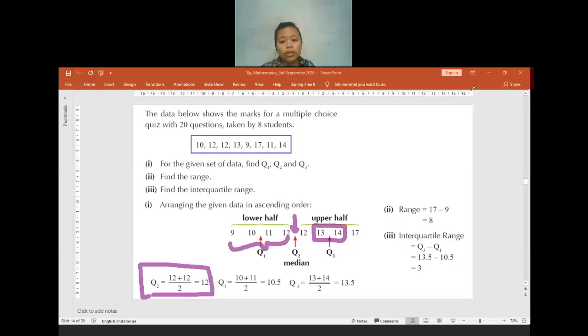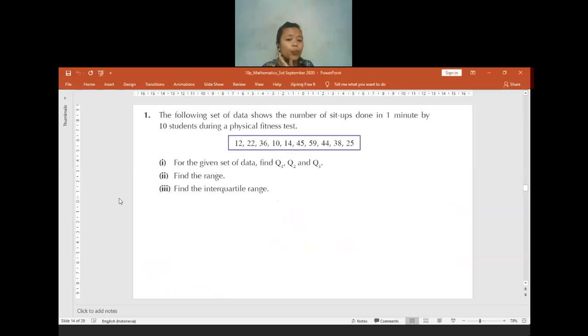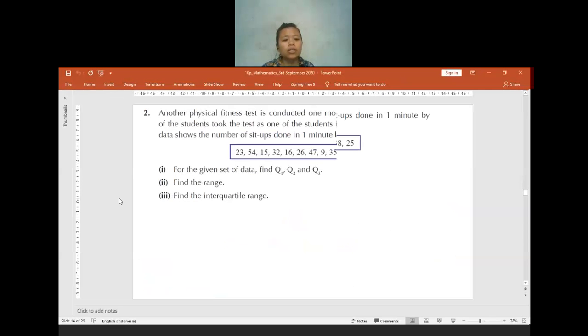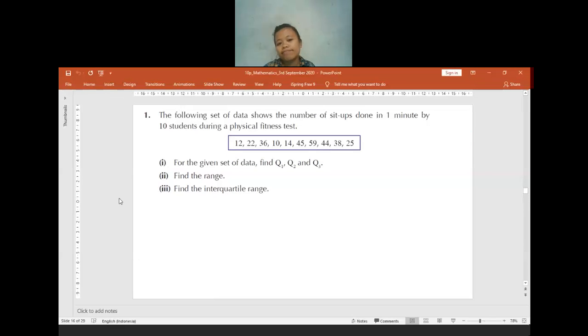Is there anyone having any question? No question? Okay, if you have no question, I will move to the example question. Let us try to discuss it together. I prepared two questions. One question we will discuss now. Another question will be your homework. So there are two questions, question 1 and question 2. Which one do you want to discuss, question 1 or question 2?